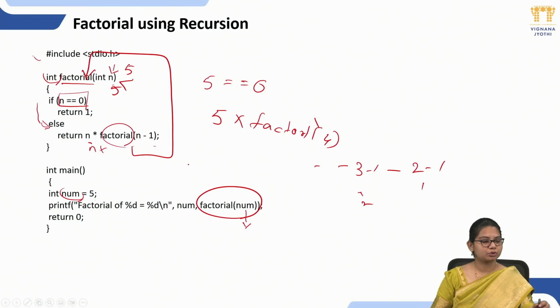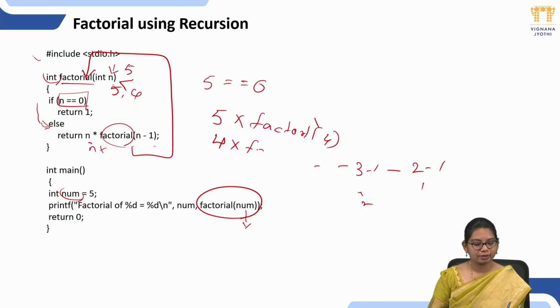So the control goes to the factorial function again. And now what is our n value? 4. Our n value here becomes 4. So is 4 == 0? No, false. 4 is not equal to 0. Then it will go to the else statement. Again it will check n. What is our n value here? 4 * factorial(n - 1). That means 4 minus 1, that is 3.